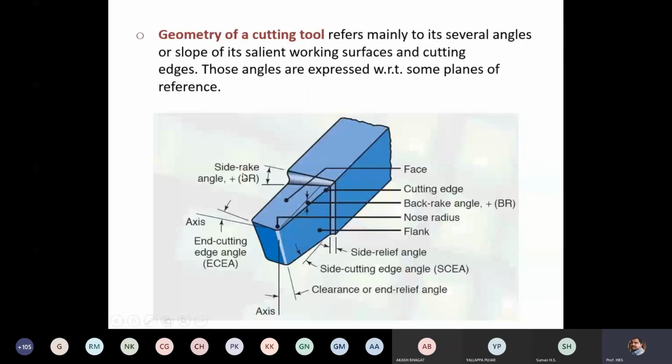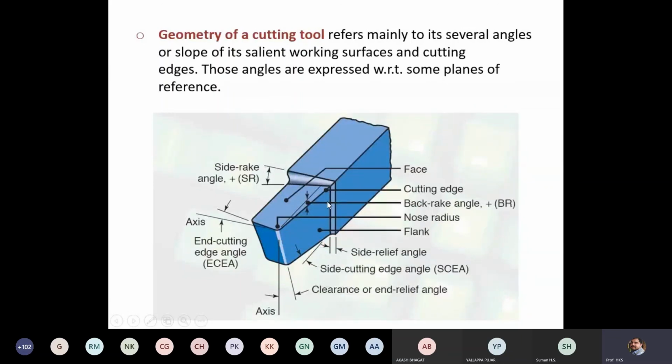Two major angles are the rake angle. It is measured from the rake surface, and you consider another reference plane. For rake angle you consider the inclination between the rake surface and a reference plane. This is the rake surface and this is the reference plane. Here also this is the rake surface, the inclination between rake surface and this reference plane. That is the side rake angle.